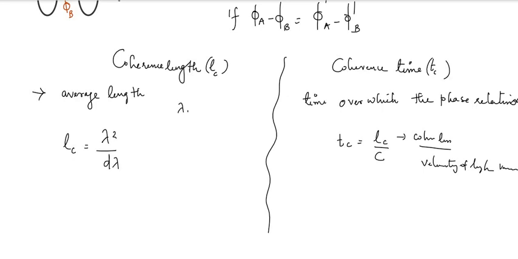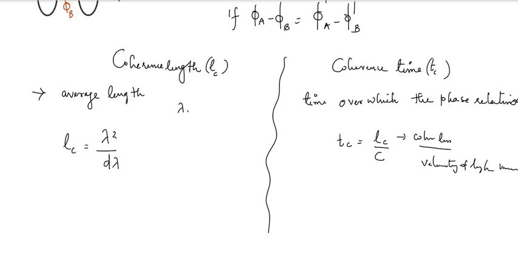Okay, once again, there are two parameters related to coherence. One is coherence length and the other one is coherence time. Coherence length is the average length over which these waves maintain a constant phase relationship. Coherence time is the time over which the waves maintain the phase relation. So everything about coherence depends on the phase relation.